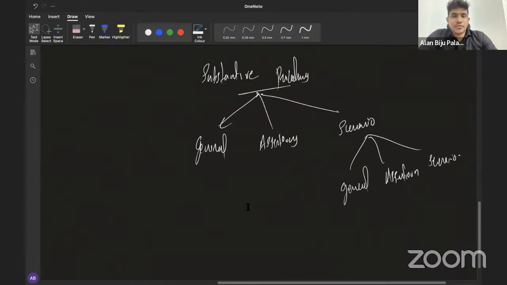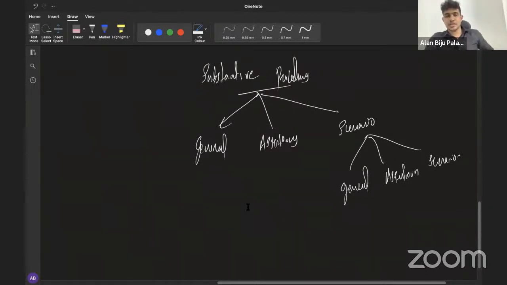Anyway, a 20-mark question in the AA will be based on substantive procedures. In addition, substantive procedures can also be asked as part of your audit risk or internal controls questions. So substantives is one of the most important topics in the AA, and definitely we need to focus much on this area.